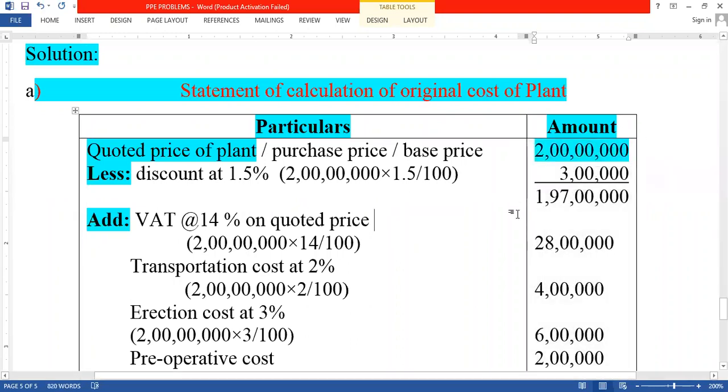See, 200 lakhs. Once you have to see carefully. So 200, we are multiplying with the 1 lakh. So we get the 200 lakh. It is a simple calculation.